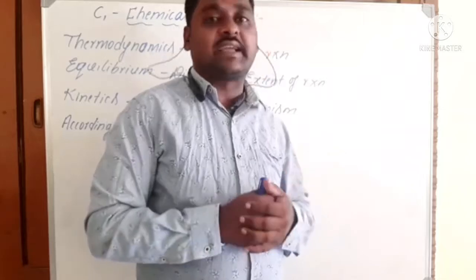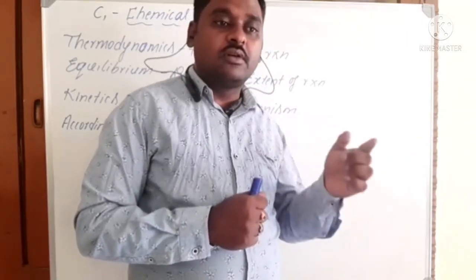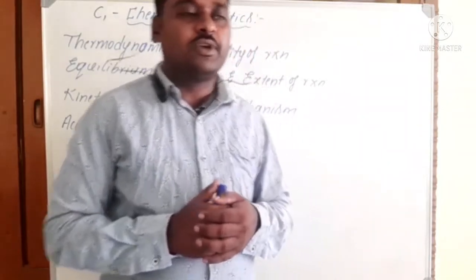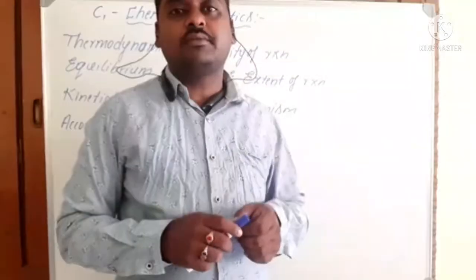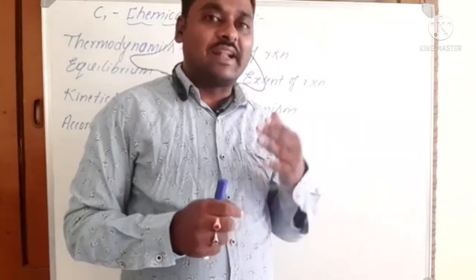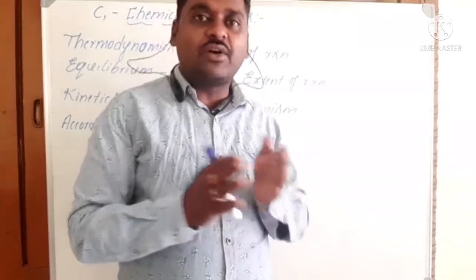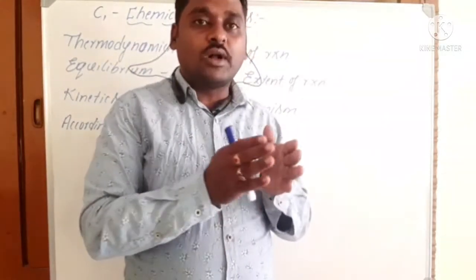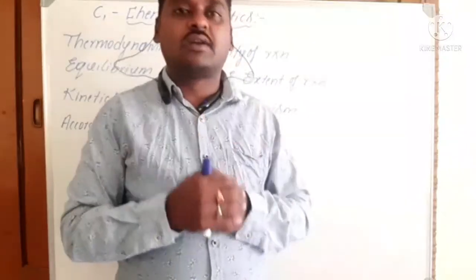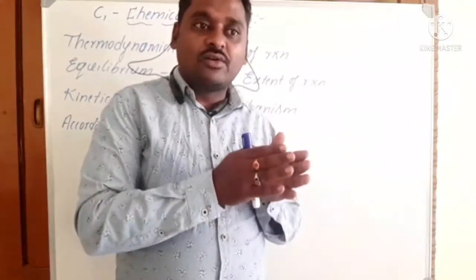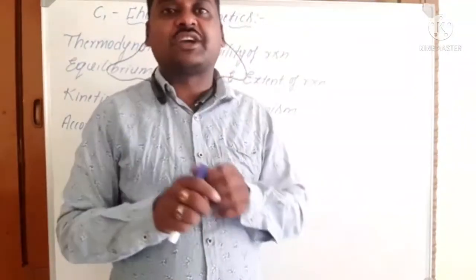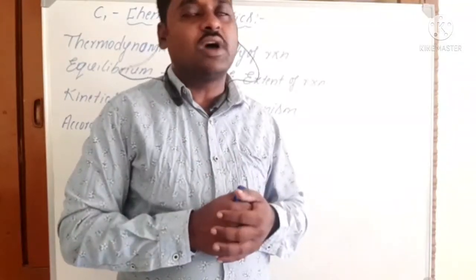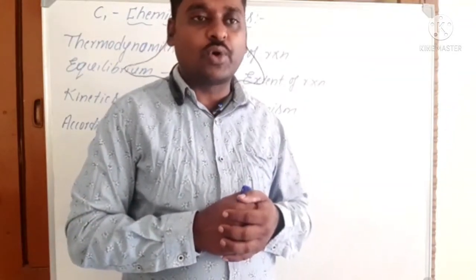And then secondly, chemical equilibrium. Chemical equilibrium deals with the direction of reaction or the extent of reaction completed. That means what amount of reaction completed or what direction the reaction moved during the process. Okay.